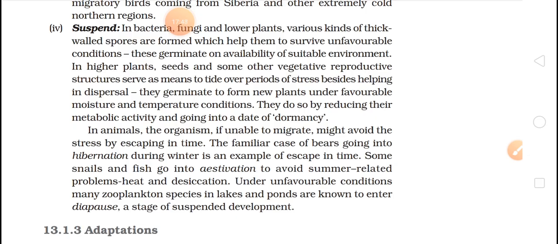The development becomes very, very slow. Okay, only some processes, like the breathing process, they will do. All the rest of the processes will be suspended for a period of time. Okay, and that stage will be known as diapause. They will pause their life.